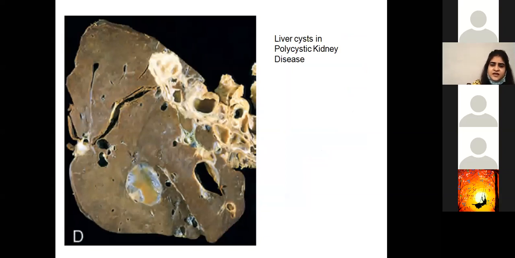One more thing that can occur in polycystic kidney disease is that it can have extrarenal associations as well. The cysts can end up in the liver as well. We'll discuss it as we move on, but it can be in the liver, the heart, the spleen, or the pancreas. This is a gross picture of what it looks like in the liver. There are these liver cysts. See these? There are these liver cysts that can be seen.